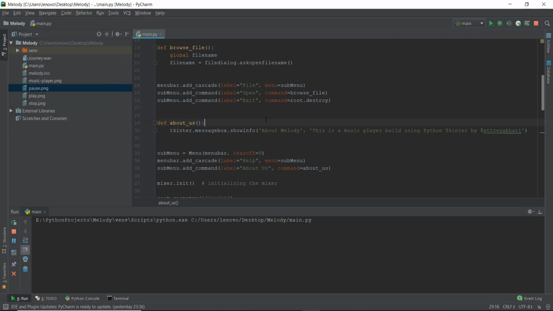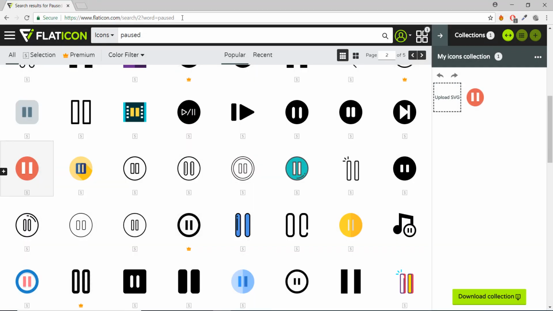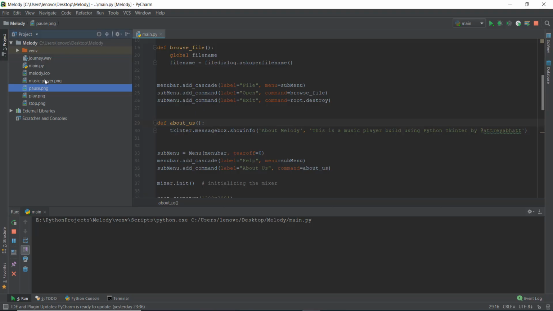So let's get started. The first thing is obviously we need an image, like play.png and stop.png. I've already copied it into my project. It's called pause.png, which I've copied from flaticon.com. It's free. You just have to give credits, like I'm giving flaticon.com, and you can download this image in 64 by 64 pixels, which is what we have done for other images. I've already copied it in my folder, so I won't do it again.